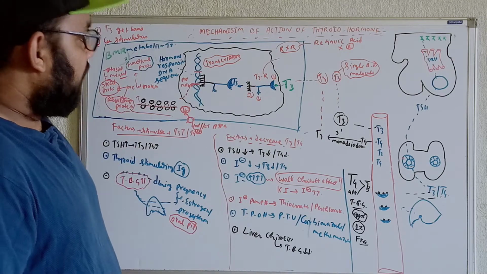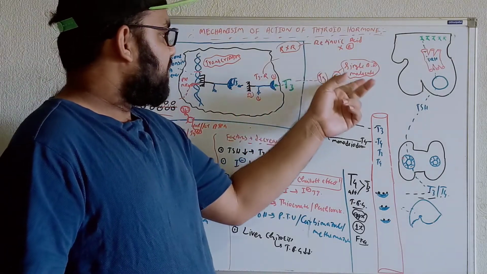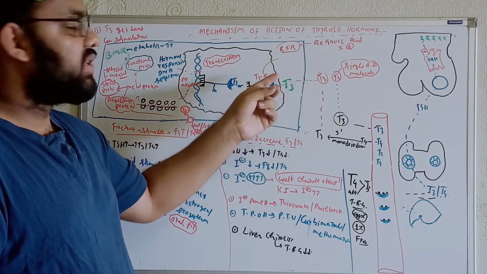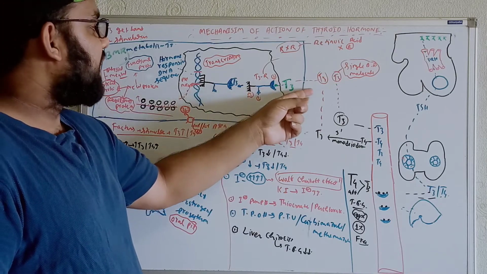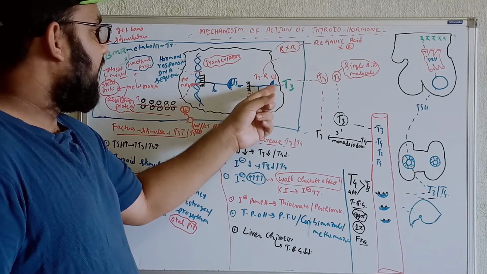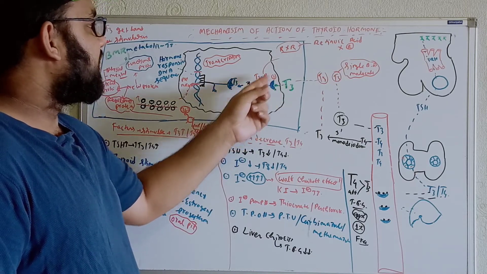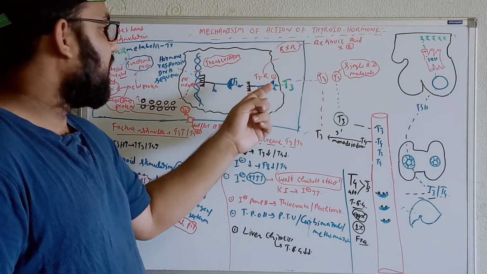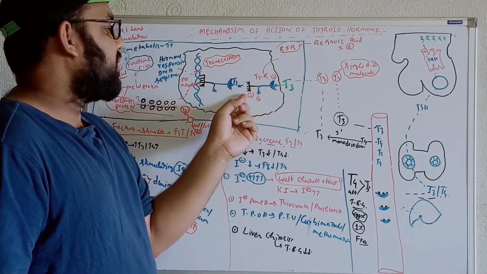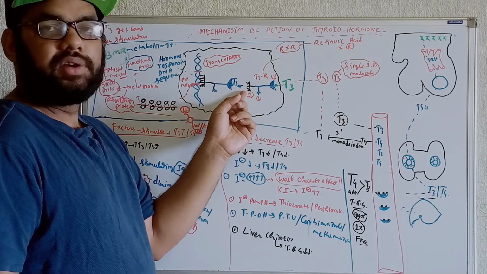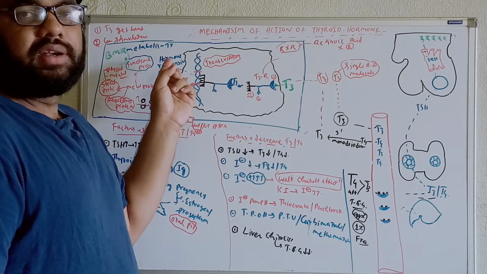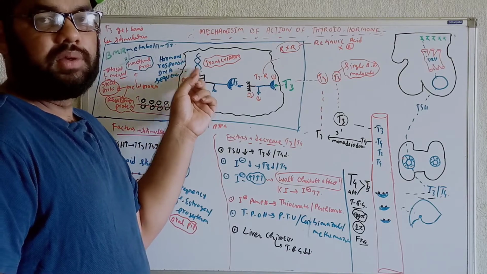Okay. Now I'll repeat once again these things because this thing is more important. See, as I said, this T3 is having the receptors within the nucleus of the cell. So this T3 will get bound along with its receptors. So whenever it gets bound along with its receptor, it will push the T3 receptors in terms of the retinoic acid X receptors. Okay. So as I said, within the receptors we get three parts. The final part, or you can say the effector domain, will get attached along with the what? Hormone sensitive DNA sequence, or you can say hormone responsive DNA sequence.